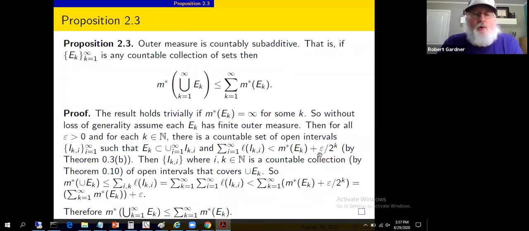All right, so then we wanted to do that because we want to talk about the outer measure of the union. So the outer measure of the union being an infimum of the sums of the lengths of all bounded open intervals covering the union of the E sub k's this time. So the outer measure is less than or equal to the sum of these lengths of this specific covering of the union of E sub k. Let's rewrite that a little more explicitly as a sum from k equals 1 to infinity of a sum from i equals 1 to infinity.